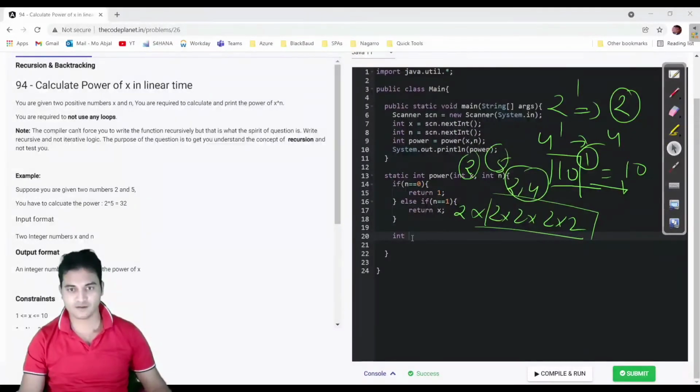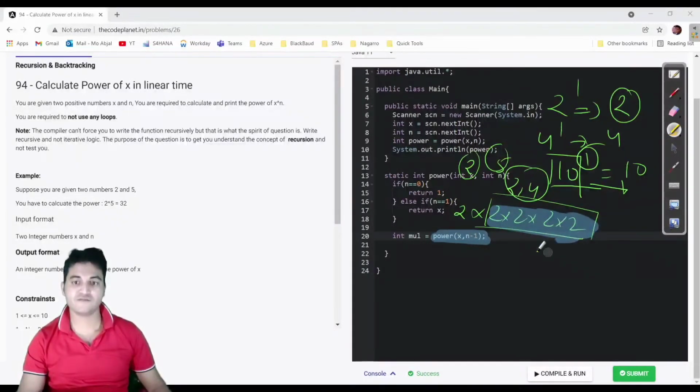So what I will do, I will take this result and multiply it with the power of x raised to power n minus 1. I have faith that this power method will return this output. So if this will return this output, then just multiply my x into this result and then return this result. That means I would be able to get my answer.